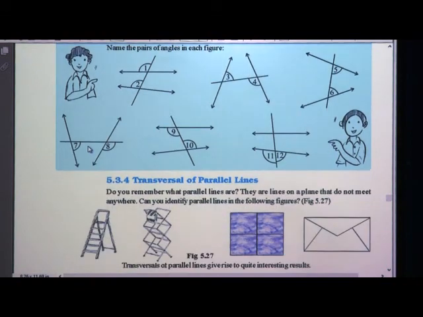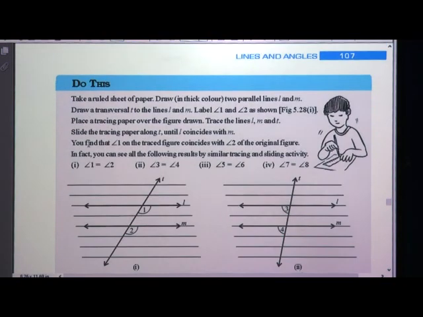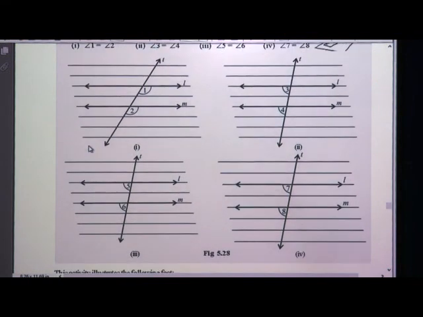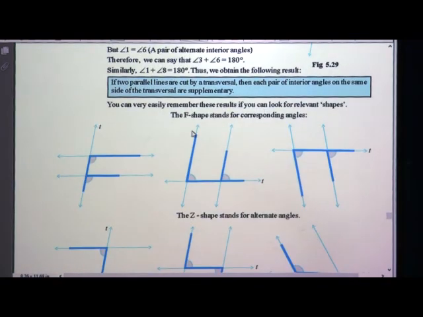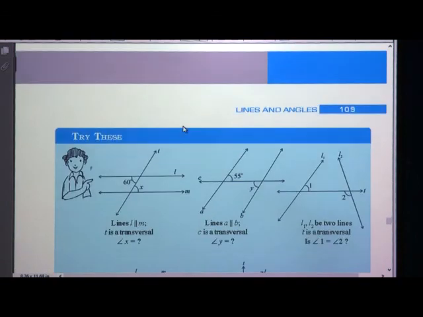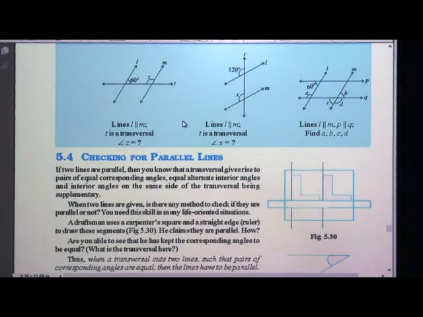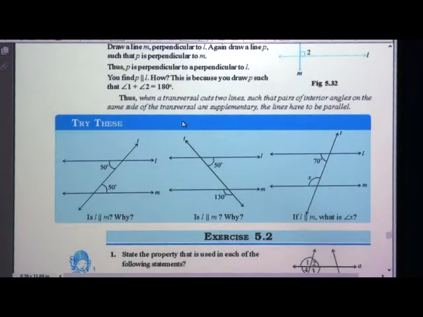Here all the lines are parallel, L and M are parallel, and the other line is a transversal. By seeing this, angles 1 and 2 are corresponding angles, 3 and 4 are corresponding angles, and so on. In this way we have to find out. Here we have some more examples, you can read them in the textbook, and we will find out some pairs of angles.